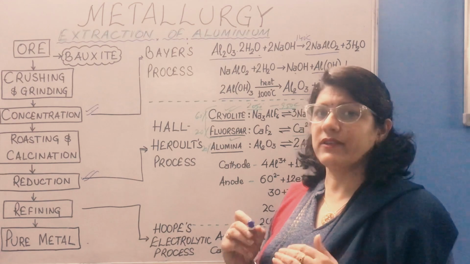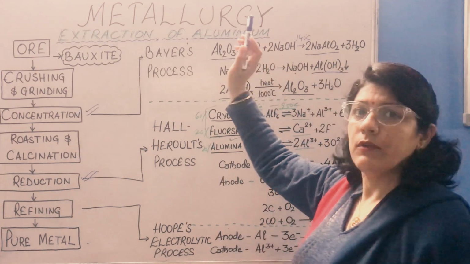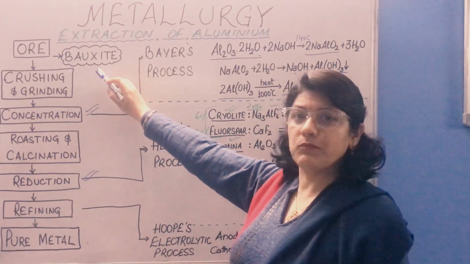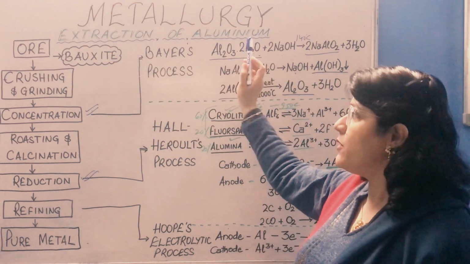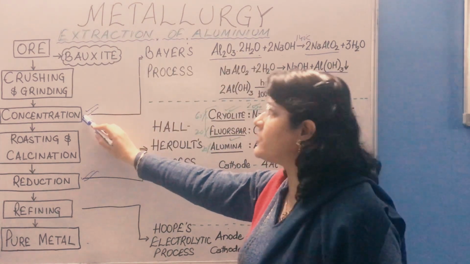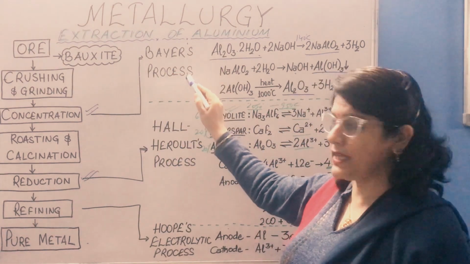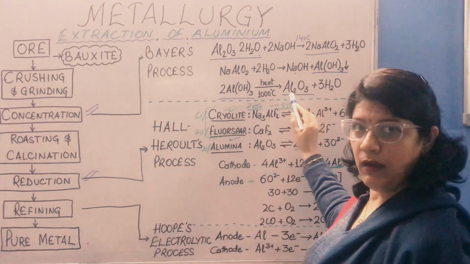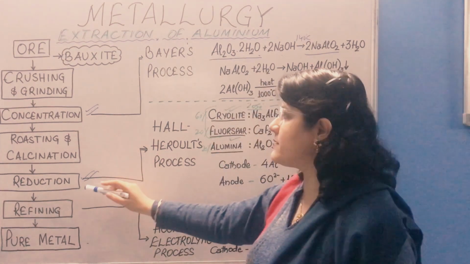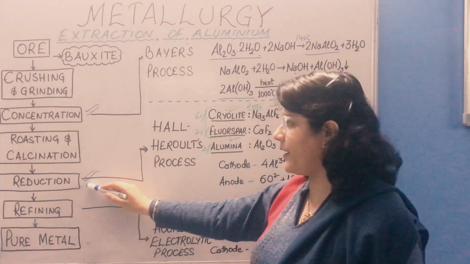To sum up the extraction of aluminium, we are using its main ore, which is bauxite, Al2O3.2H2O. First process for the concentration of this ore is Bayer's process, in which this bauxite is converted into alumina. Then second is reduction, which is electrolytic reduction.